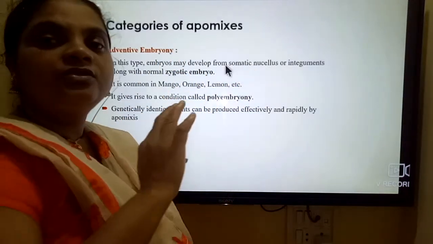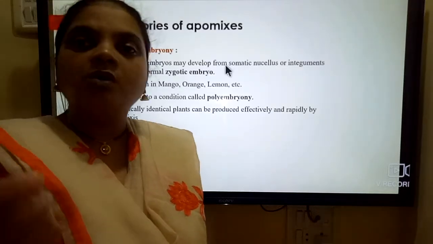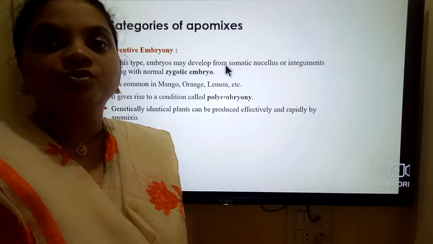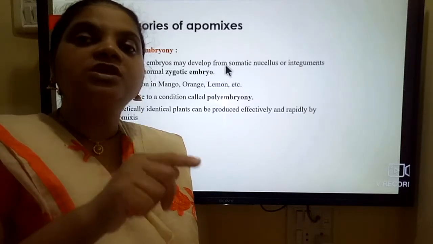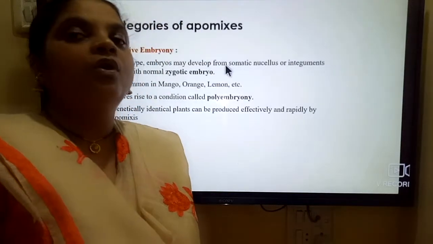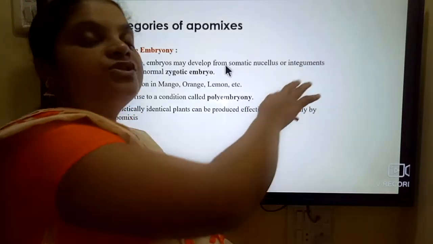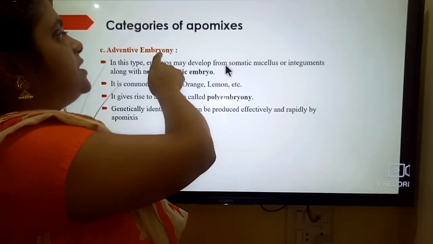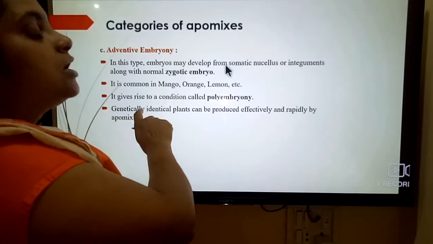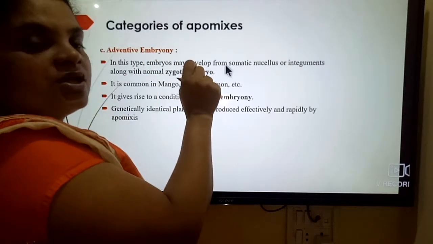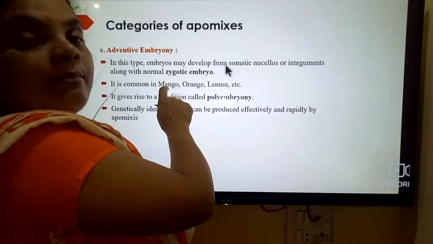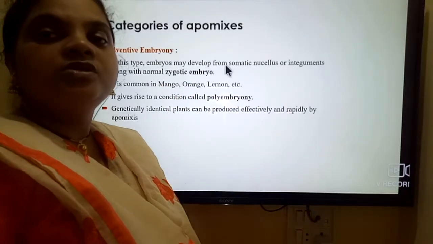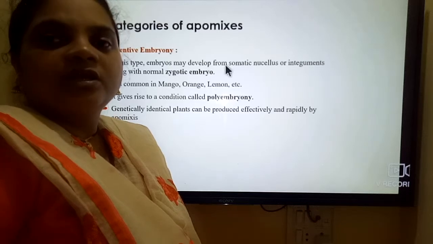So in this adventive embryony, there is a somatic nucleus. The nucleus covers the embryo sac. That nucleus is made up of parenchymatous tissue. So that somatic nucleus forms the embryo, or sometimes the integument forms the embryo. This condition is called adventive embryony. We can observe such a condition in mango, orange and lemon. This produces a polyembryonic condition.